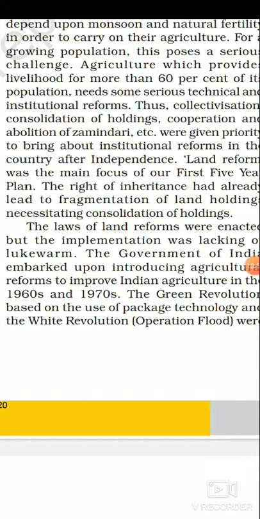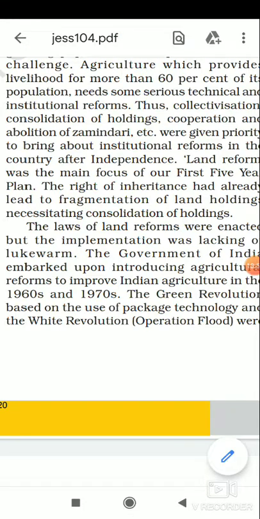But this is too late. The concentration of development was in few selected areas. Therefore, in the 80s and 90s, a comprehensive land development program was initiated, which included both institutional and technical reform. There is a provision for crop insurance against drought. The farmers are being given a lot of facilities. Government is providing them subsidies, and government is declaring the MSP before the sowing of seeds. Then crop insurance against drought, flood, cyclones, fire, and disease.